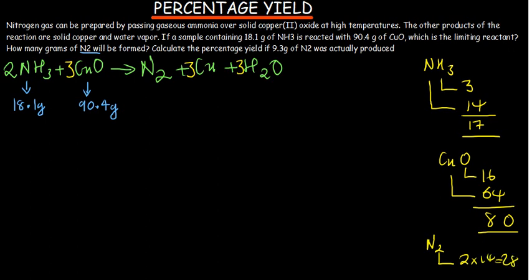We're going to use the same method that we used for the previous one. Since the next question is asking us to find the mass of nitrogen that is produced, we're going to consider nitrogen. So number of moles of ammonia divided by 2 is going to be equal to number of moles of nitrogen divided by 1. Why? Because ammonia has got a 2 there, but nitrogen just has a 1 in front, though we cannot see it.